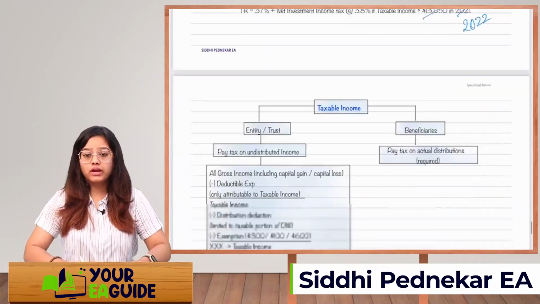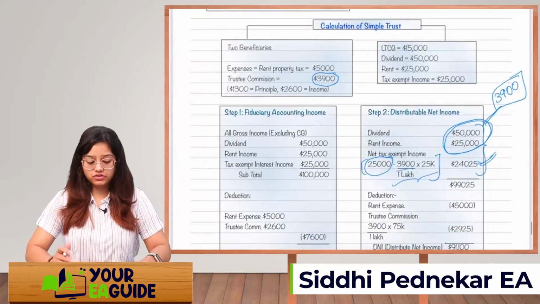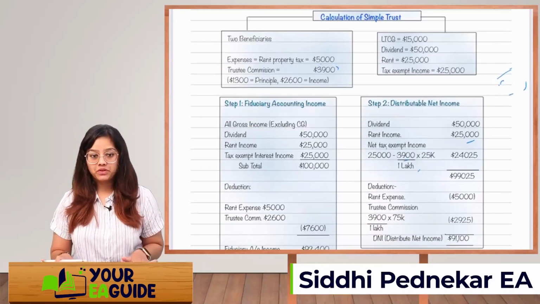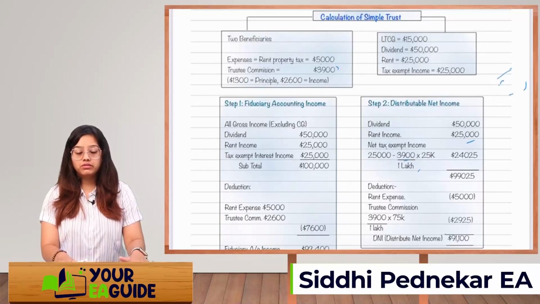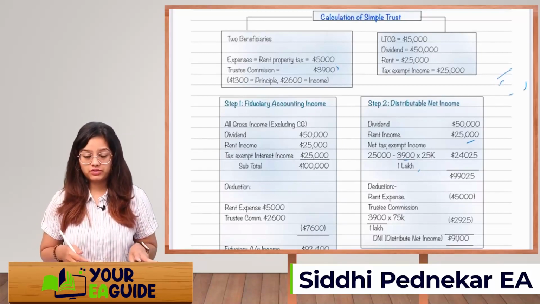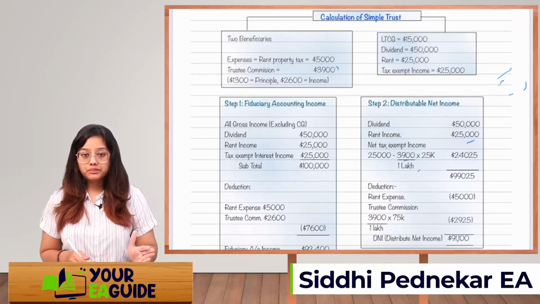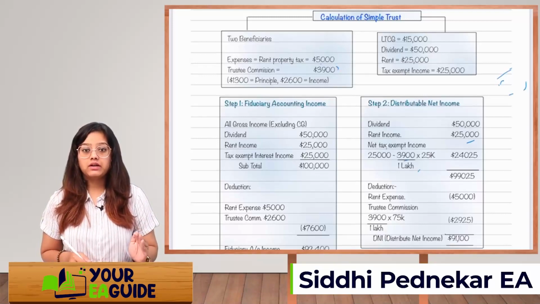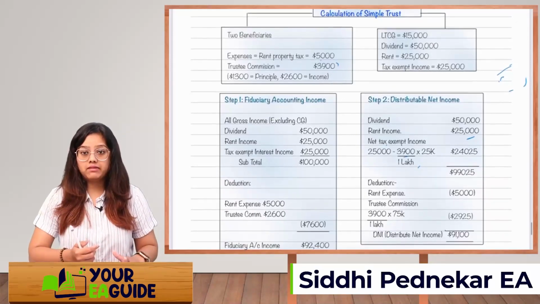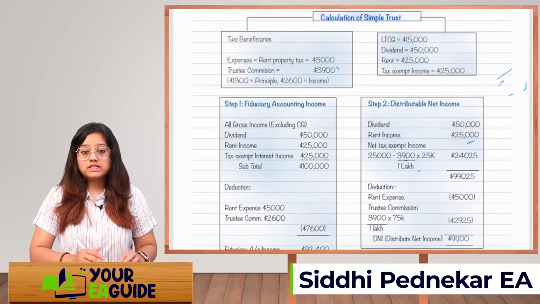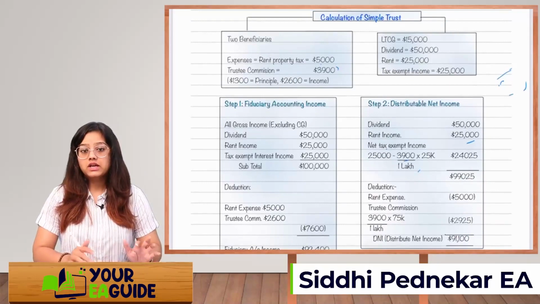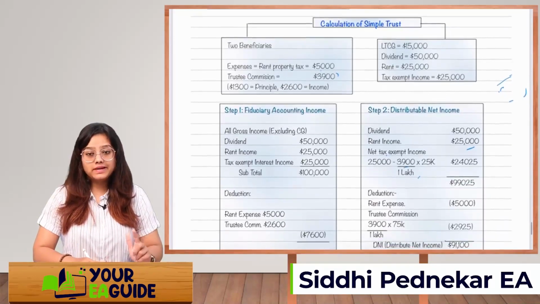Next is distributable net income. But before looking at this, let's take an example. Right now we are calculating for the simple trust. Let's see how we will calculate it. For example, in a trust there are two beneficiaries. Expenses incurred for the trust are rental property expenses: rental property tax paid of $5,000. Then the trustee's commission is $3,900, but out of this $3,900, $1,300 is related to principal and $2,600 is related to income.